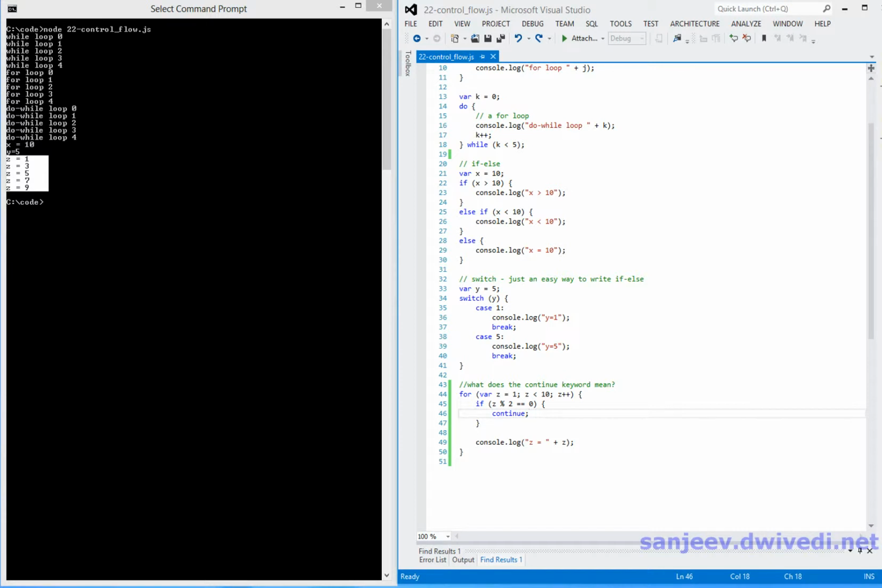There are some people, some purists, who really dislike the use of continue statements, and they say anything that a continue statement can do can be done in a slightly better way by refactoring your code and writing it in a slightly different manner. I personally am okay with continue. I use continue in my code. It's up to you to decide whether you would like to use this or not.